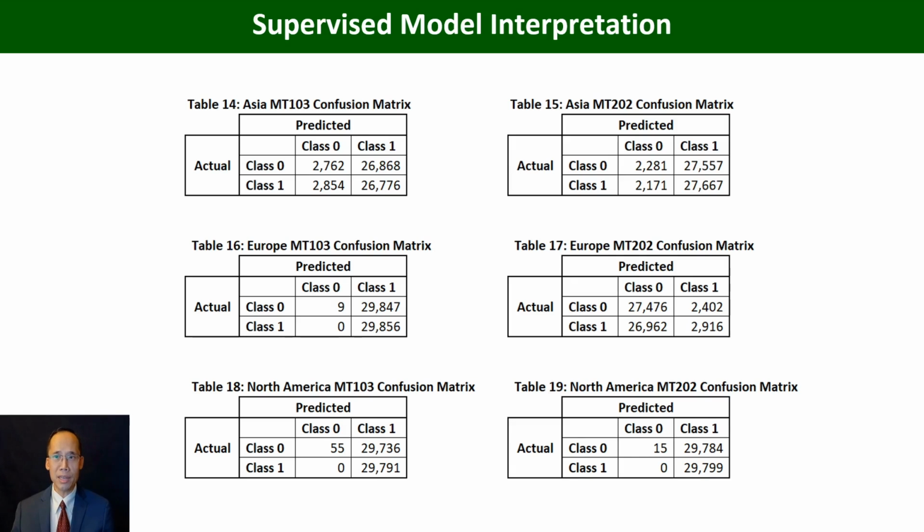And from examining the numbers on these matrices, one could see that the numbers of false negatives are very small compared to the number of true positives, meaning that the sensitivity percentages are very large. And if one looked closely, one could see that the number of false positives are very large, meaning that the specificity percentages are very small.